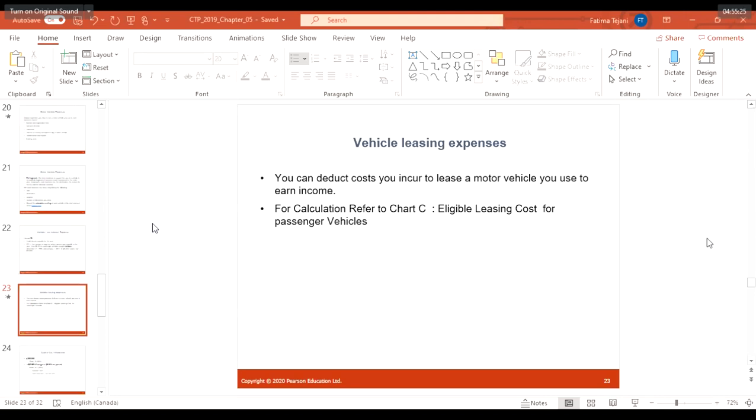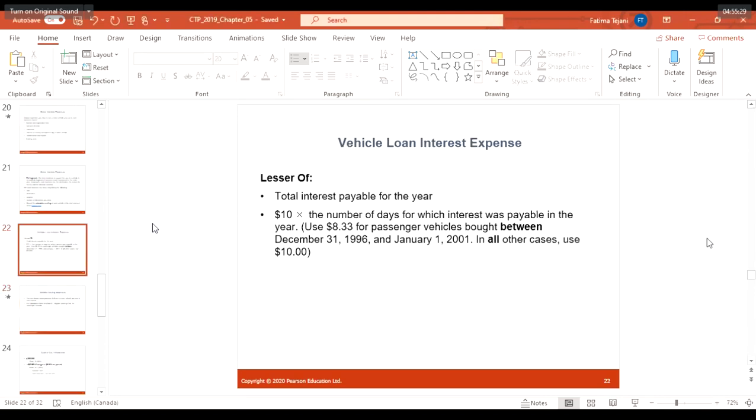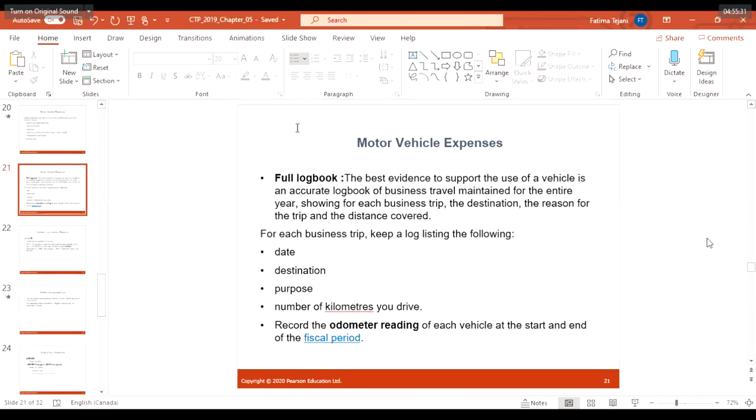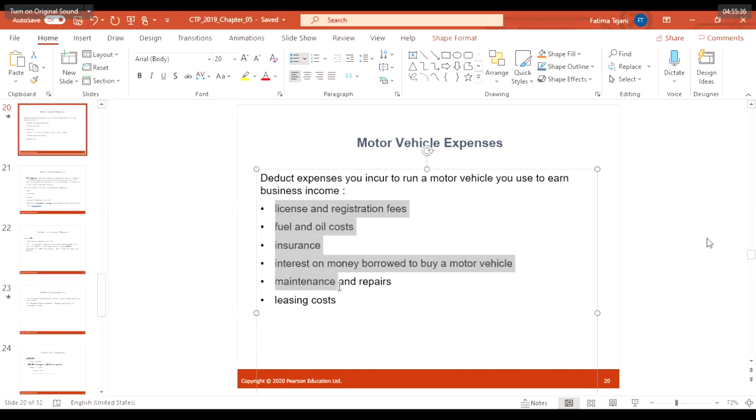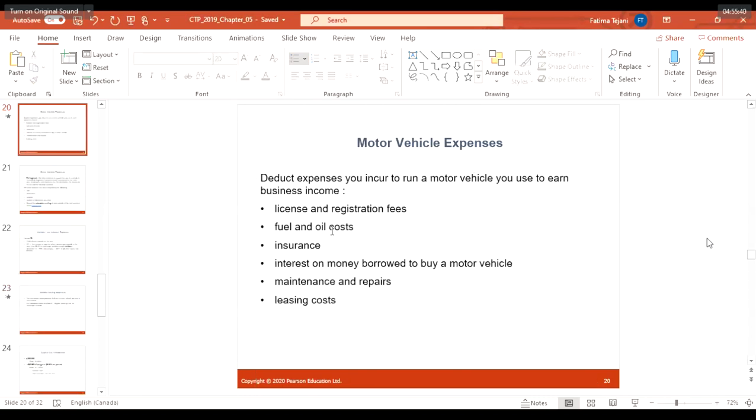So I think it's a good idea to have your own vehicle, because all the expenses related to the vehicle you can deduct anyway, right? You can deduct everything, rather than in a lease, where you have other terms and conditions and are not able to deduct some expenses. You are just deducting the leasing cost, not the rest, right?